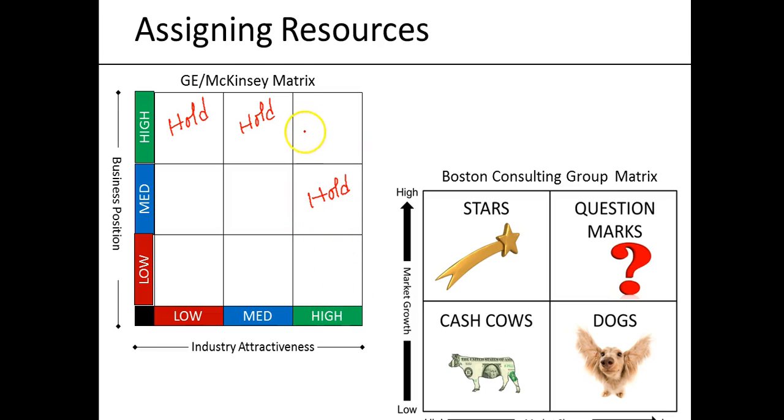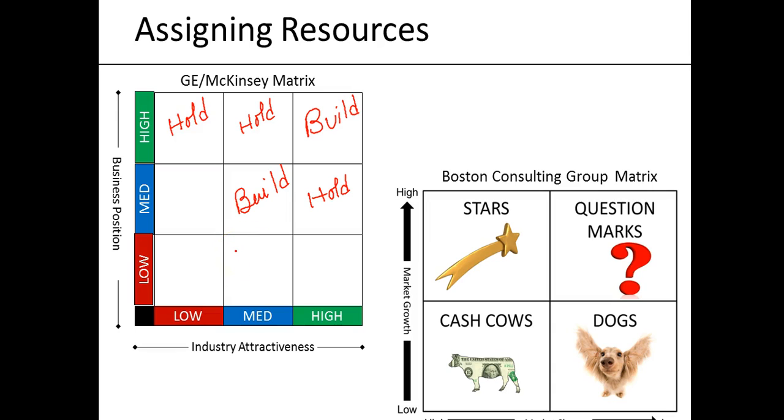But what happens to an industry where we are very strong, and the industry is also very attractive? There we try to build the position. We try to continuously build our position in that industry and invest incrementally on that particular business, or you can say particular SBU. Same happens for an industry which is medium attractive, and also our position is medium. So here we can also try to build that position.